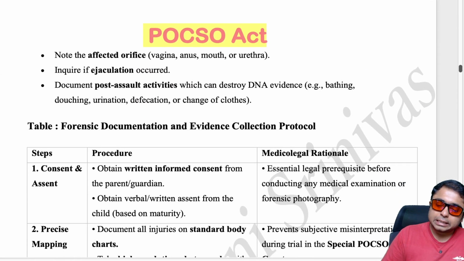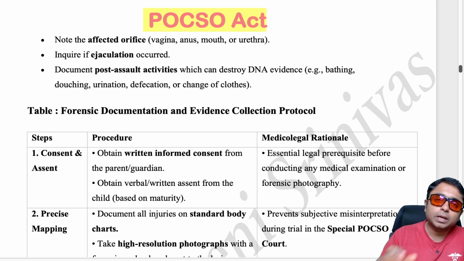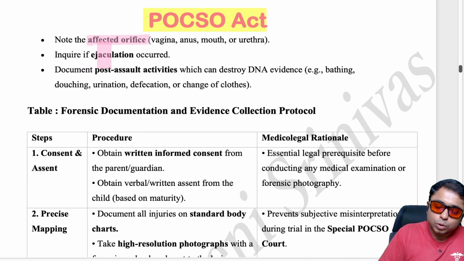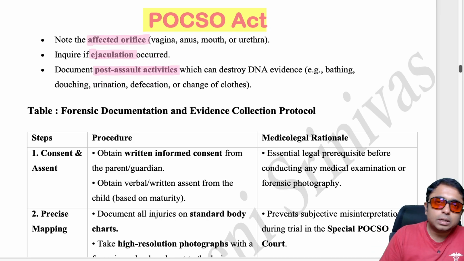So this examination obviously is not going to be in the open, but in a room. It is a closed room where there will not be any possibility of any other person listening to whatever discussion is being done. Okay, note the affected orifice and also note and inquire if there was any ejaculation, so that it will help in collection of the semen, right? And document post assault activities which can destroy the DNA evidence.